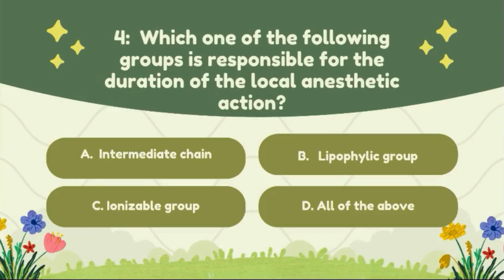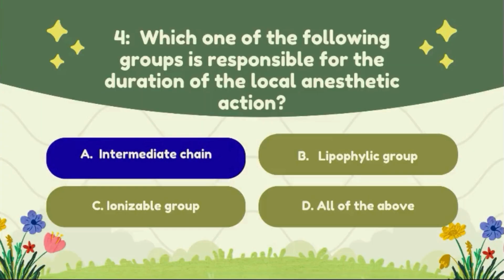Question number 4. Which of the following groups is responsible for the duration of action of local anesthetic action? Option A, intermediate chain; option B, lipophilic group; option C, ionizable group; option D, all of the above. The correct answer of this question is option A, intermediate chain.